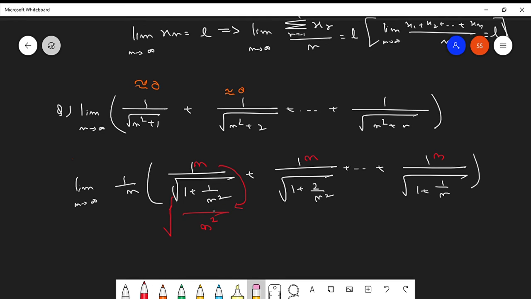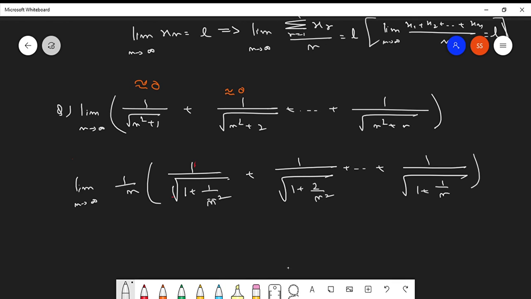If you know a little bit of algebra, you will easily understand this. Let me rub this part. So here we have n square.